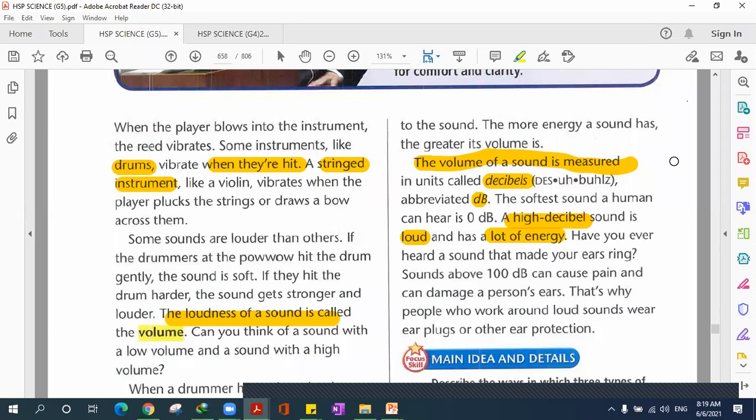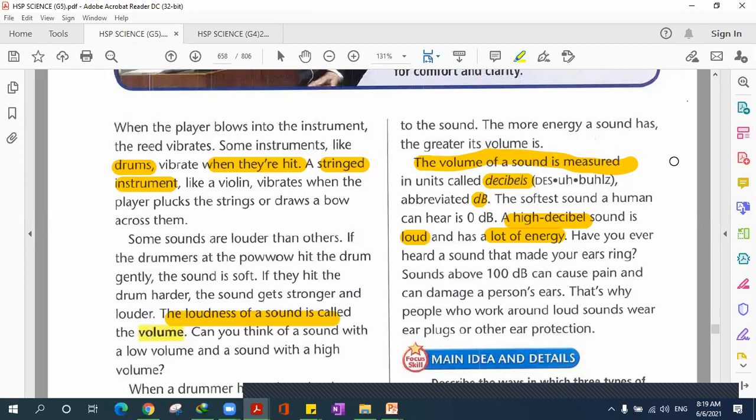There is a big difference. Loudness is the volume itself. It's how loud or soft your sound is, but we measure this with decibels. For example, when I say you ran 10 kilometers, that means you ran a distance, right? We measure it with meters or kilometers and stuff like that. The volume of the sound, how loud or soft it is, the loudness of the sound, all these words mean volume, and the volume is measured by decibels.